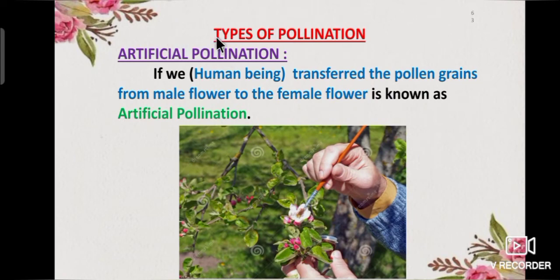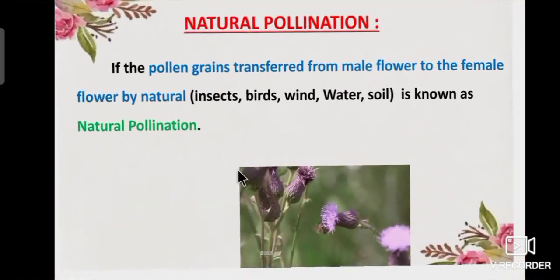Now we will learn about types of pollination. First, artificial pollination. If human beings transfer the pollen grains from male flower to the female flower, it is known as artificial pollination.